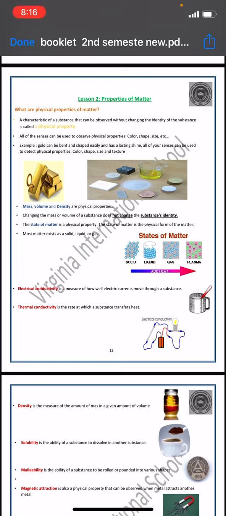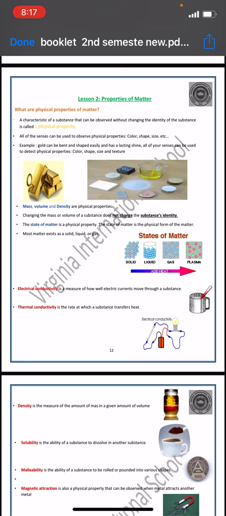But if we were talking about the chemical properties, the chemical property is different from the physical one because it goes deeply inside the matter. It goes deeply inside the molecules and the atoms that combine together to make this matter.